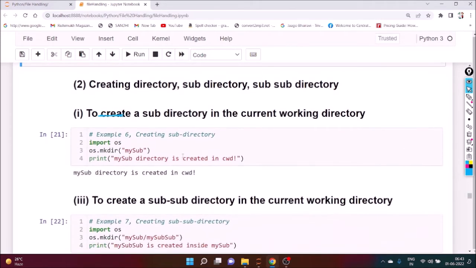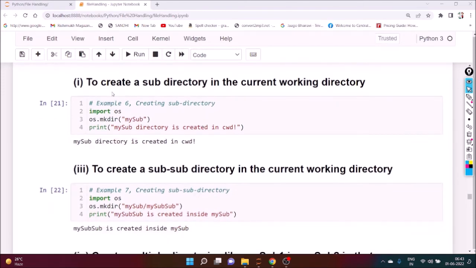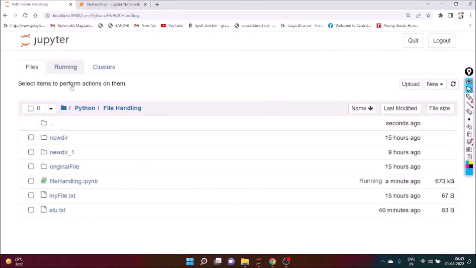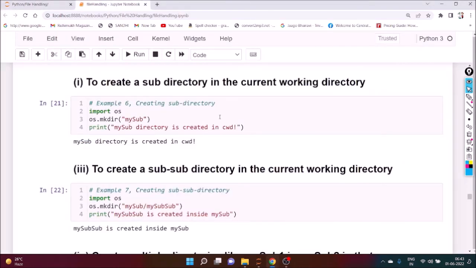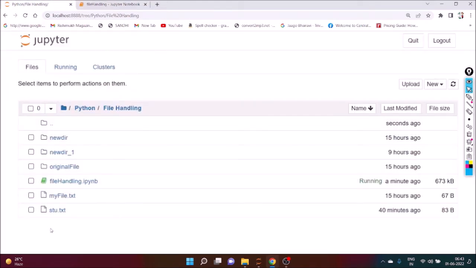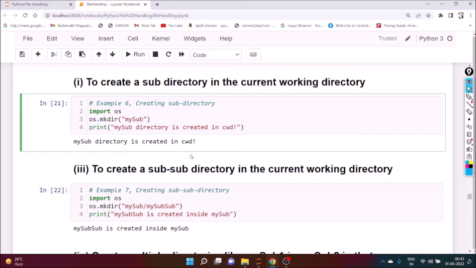Okay. Next is how to create a directory and subdirectory, how to create a folder and subfolder. To create a subdirectory in the current working directory, suppose we are in the current directory and here we want to create mysub. Mysub is not there, so we want to create a directory. How do we do this?